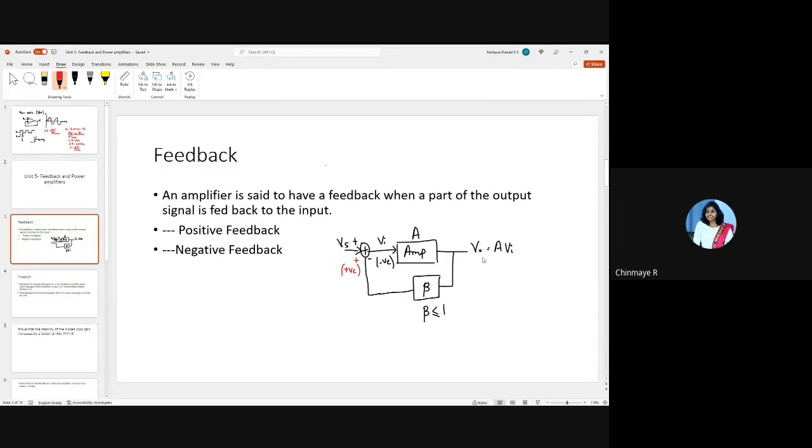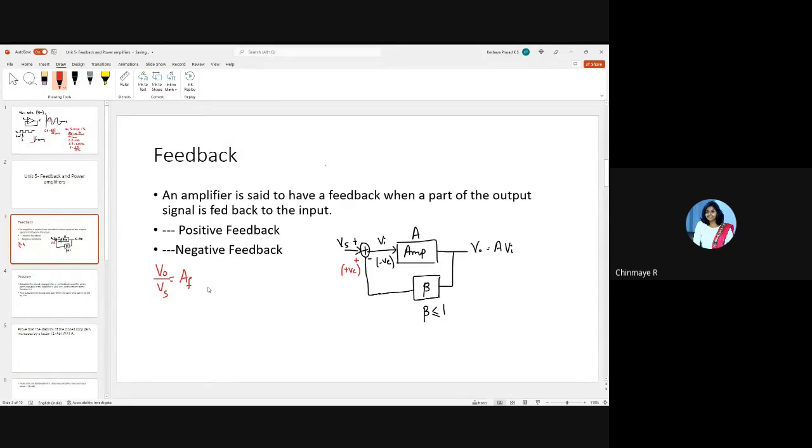Since both the input as well as the output are voltages, we call this a voltage amplifier. So now you know that V0 is equal to A times Vi. Now we'll have to find out what is V0 with respect to Vs. What is the gain, the closed loop gain we say. So this V0 by Vs is called the closed loop gain, that is the gain of the amplifier with feedback.